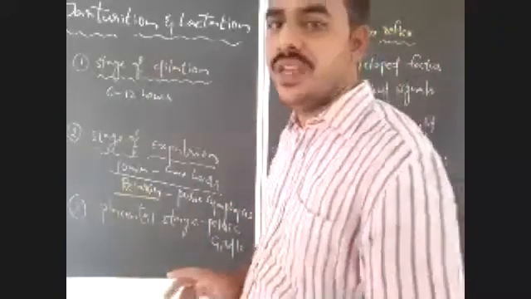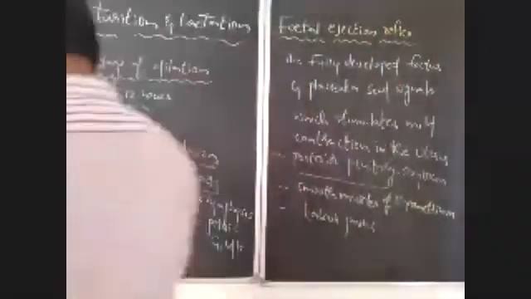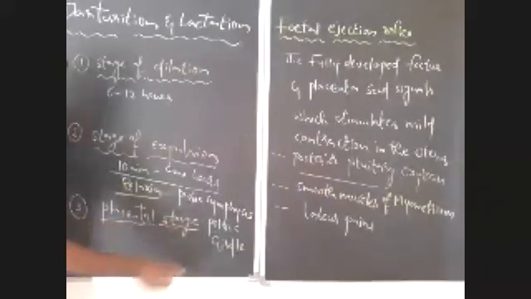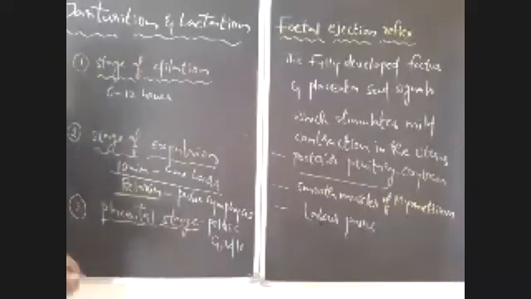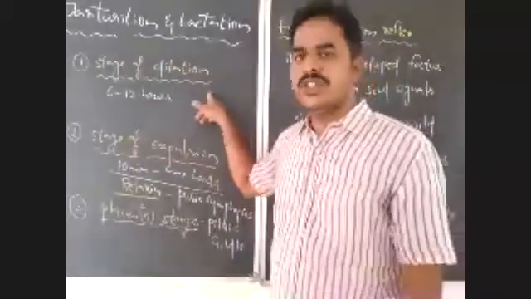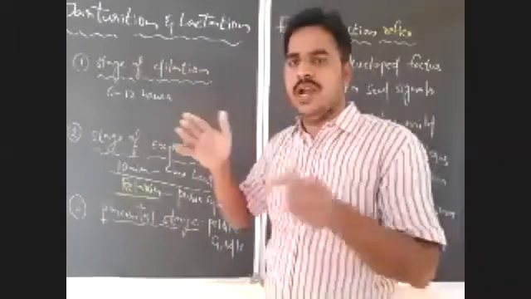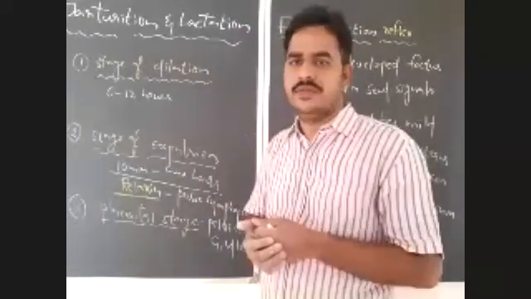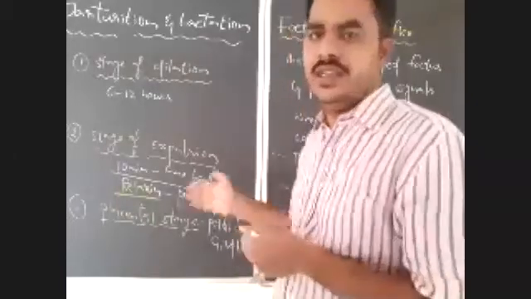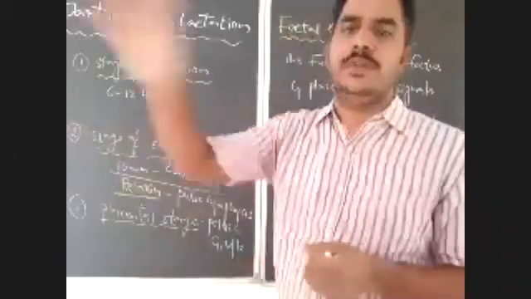After completion of this comes the placental stage. One thing you should notice here: in the stage of dilation, widening of the cervix and vagina takes place. In the stage of expulsion, the baby is pushed out.